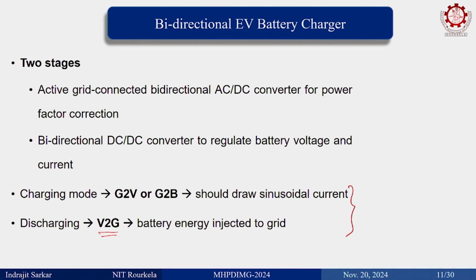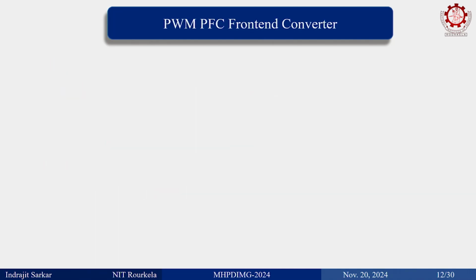Product level thing means if it is necessary, then only you go for it. If vehicle to grid is necessary, then only you give the provision for it, because when it goes to vehicle to grid, it has to be bidirectional. Things become more complex, the system becomes more complex, and the control also becomes complex, because you have to adopt so many sensing and control things.